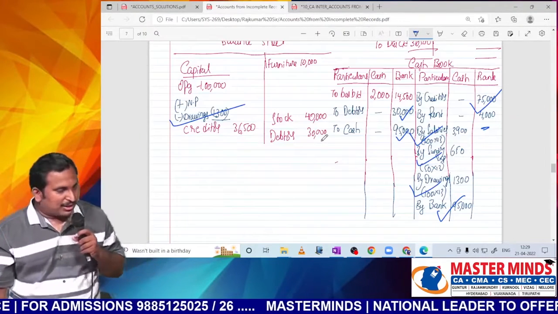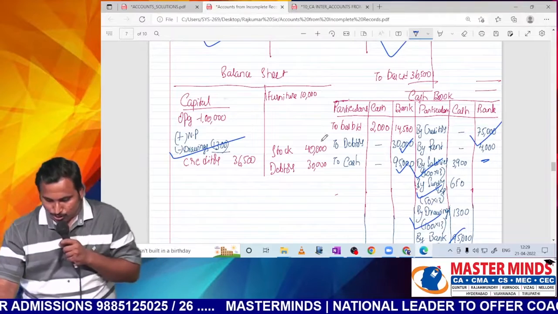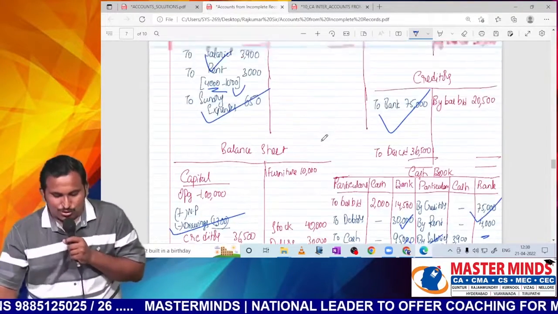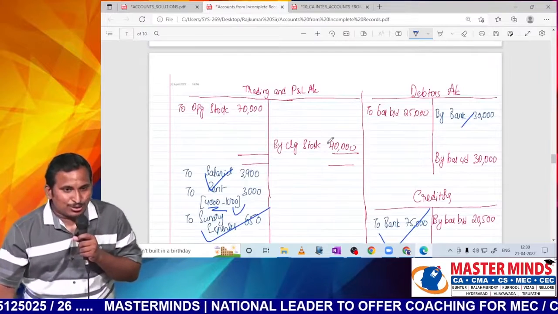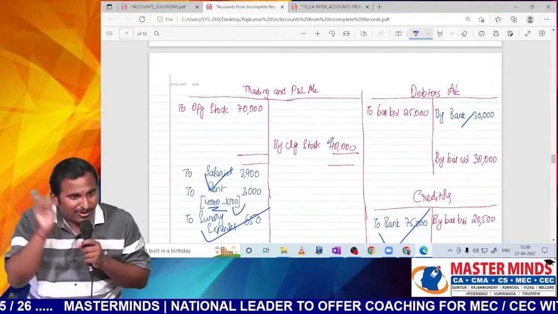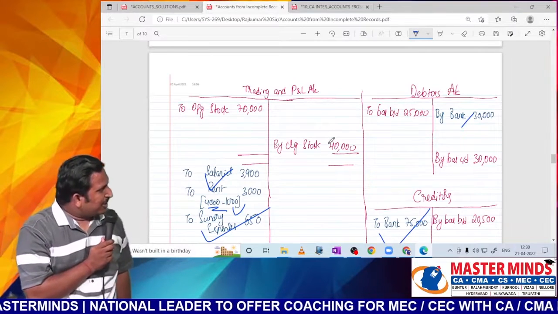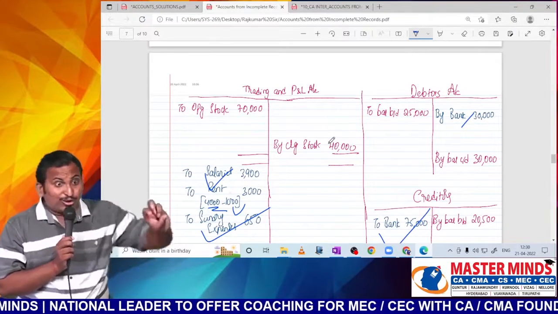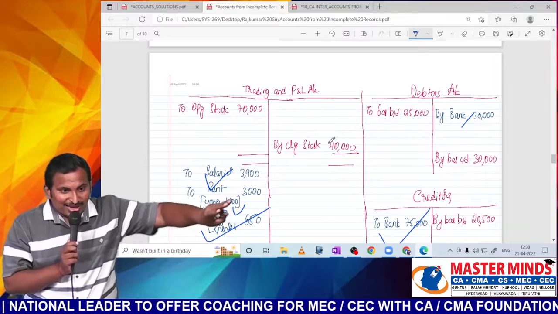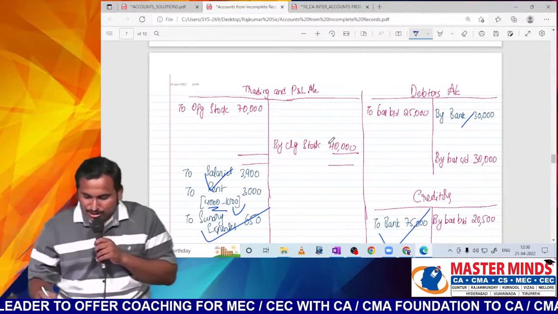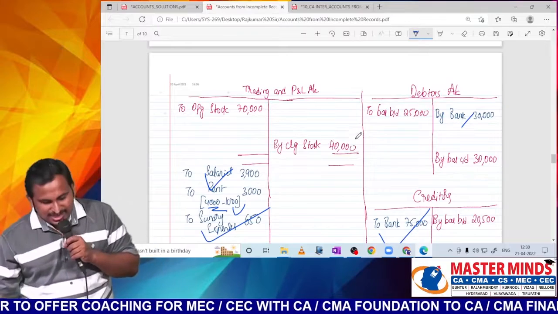So with this third step also completed, let us quickly move to the fourth and fifth steps. What is the fourth step? Balancing. We should start balancing those ledgers which are eligible for balancing. Now, is debtors eligible? Look there and tell me. Out of 4, 3 are there. Opening balance is there, closing is there, collection is also there. So we can find what our sales are.